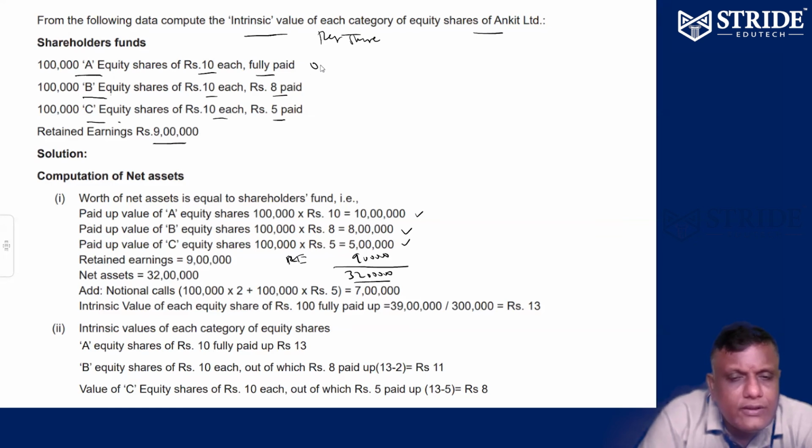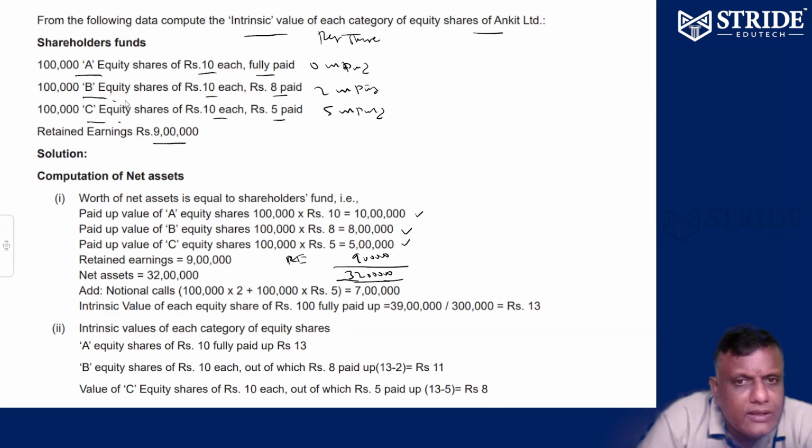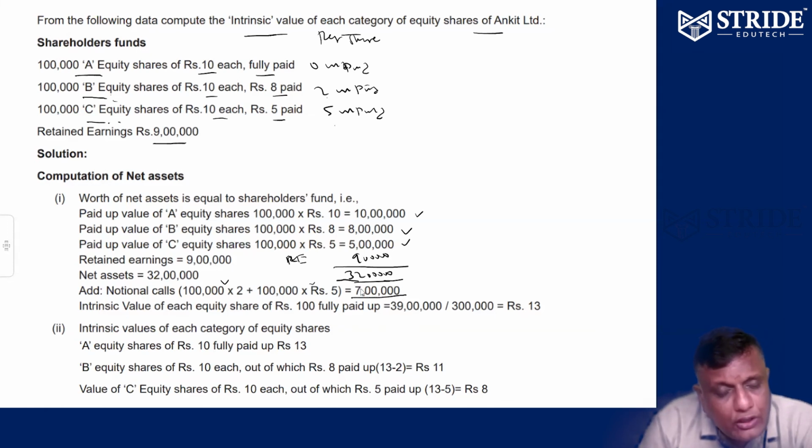Here 0 unpaid. Here 2 unpaid, 10 minus 8, 2 unpaid. Here 5 paid, 5 unpaid. So add notional calls. How to add notional calls? Very simple. 1 lakh into 0, 0. 1 lakh into 2, 2 lakhs. 1 lakh into 5 unpaid, 5 lakhs. 5 lakhs plus 2 lakhs, 7 lakhs. So 32 plus 7, that is 39 lakhs. Unpaid calls also to be taken into account for intrinsic value.